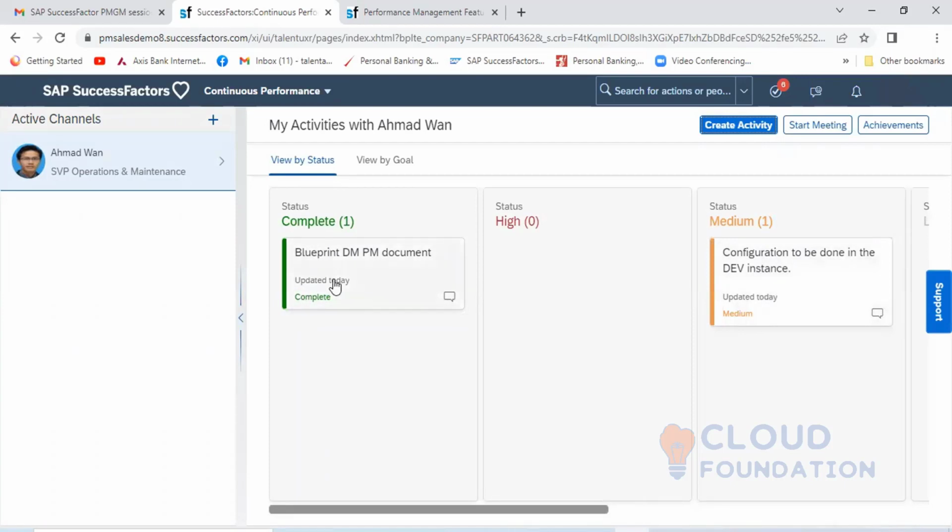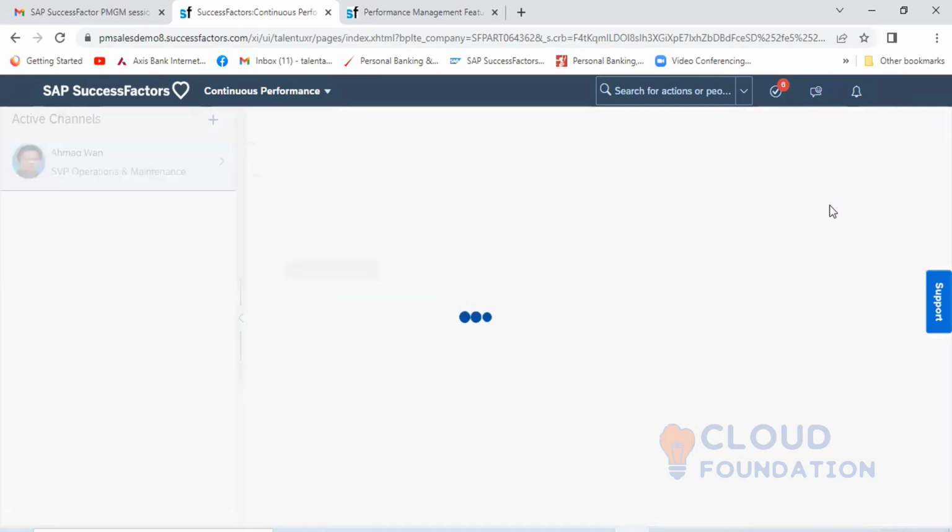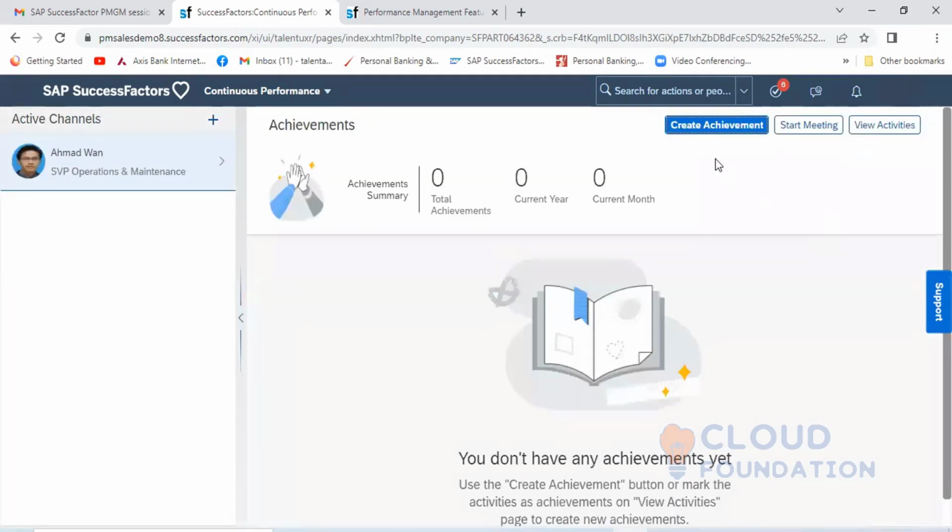Where can I see it further? In the achievement. When I click on the achievement, where is achievement? Why is it not coming? Just a minute.